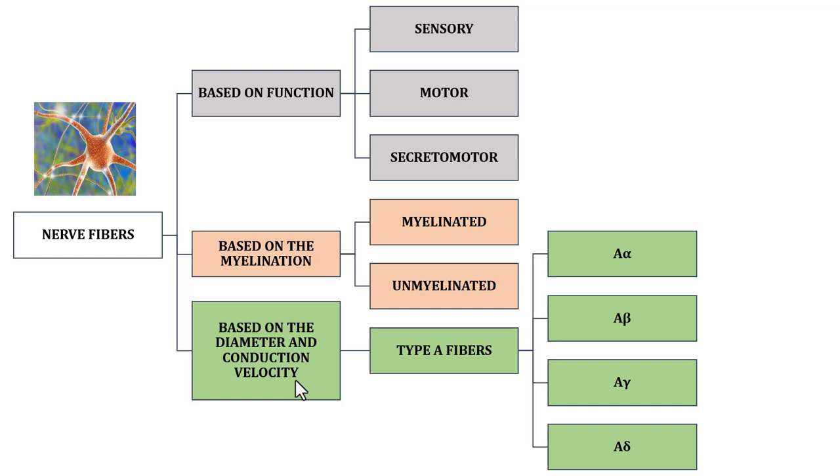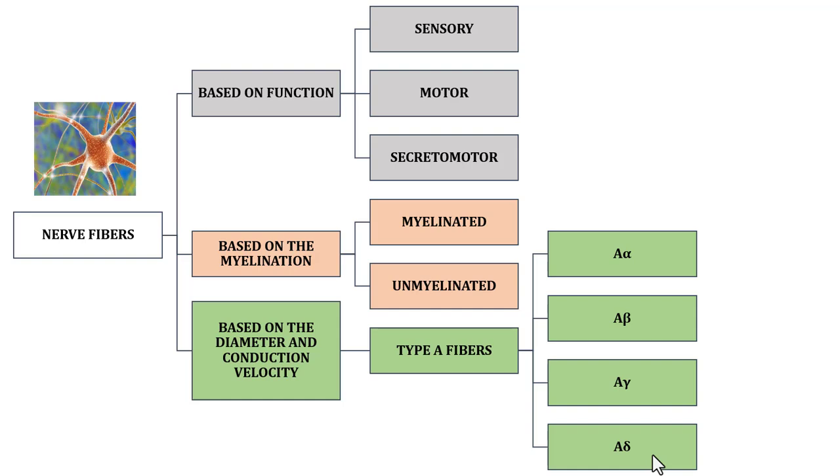So under this classification, we have type A fibers. Type A fibers are again divided into A alpha, A beta, A gamma and A delta fibers. There are 4 types of A type fibers. Which are those? A alpha, A beta, A gamma and A delta fibers.